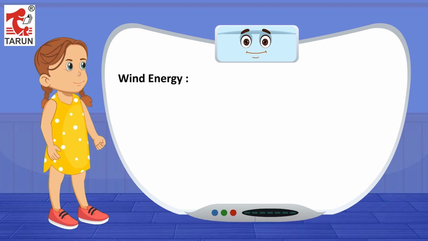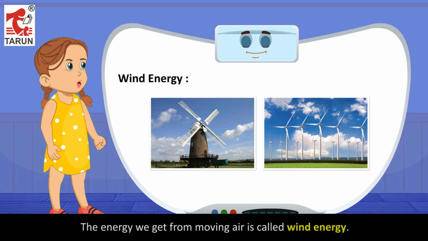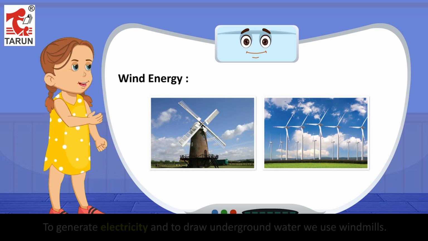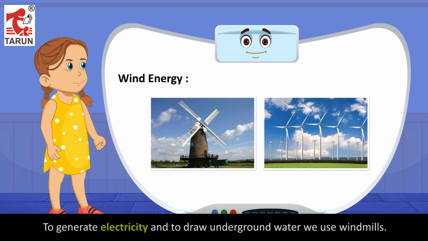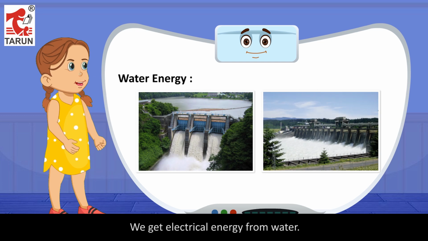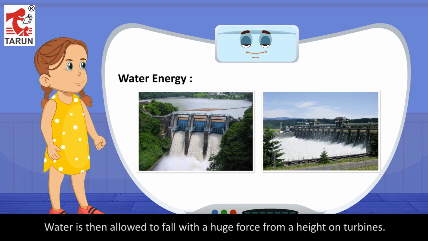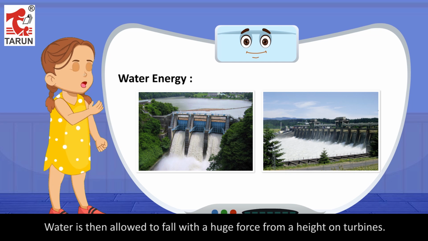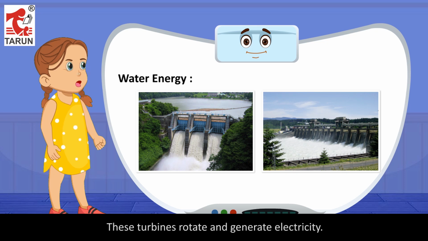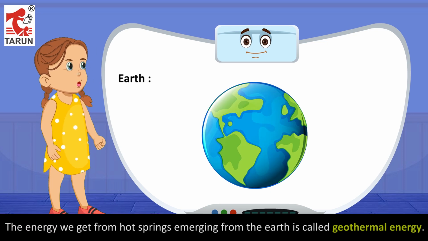Wind energy. The energy we get from moving air is called wind energy. To generate electricity and to draw underground water, we use windmills. Water energy. We get electrical energy from water. Dams are built to store water from rivers. Water is then allowed to fall with a huge force from a height on turbines. These turbines rotate and generate electricity. Earth. The energy we get from hot springs emerging from the earth is called geothermal energy.